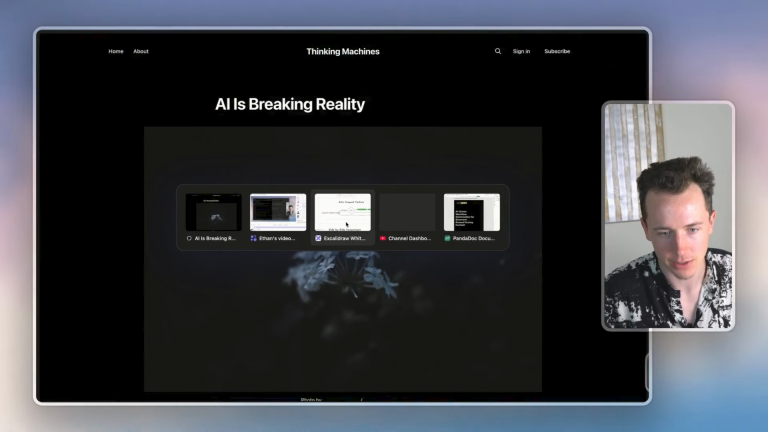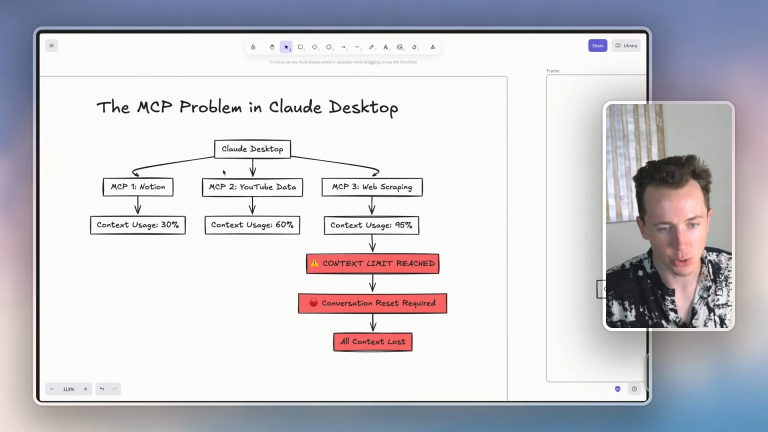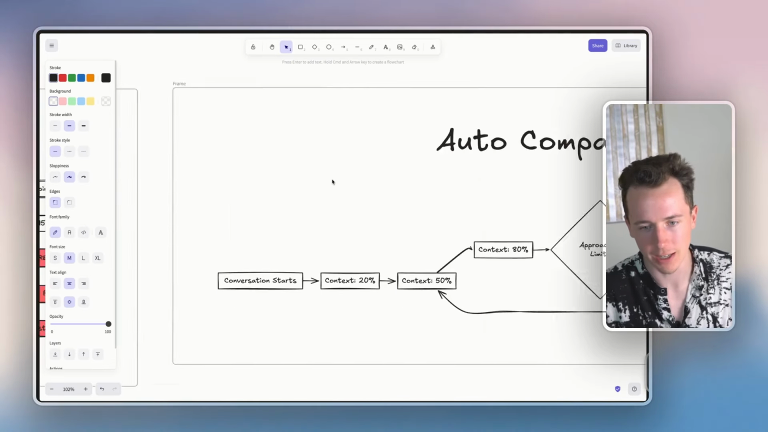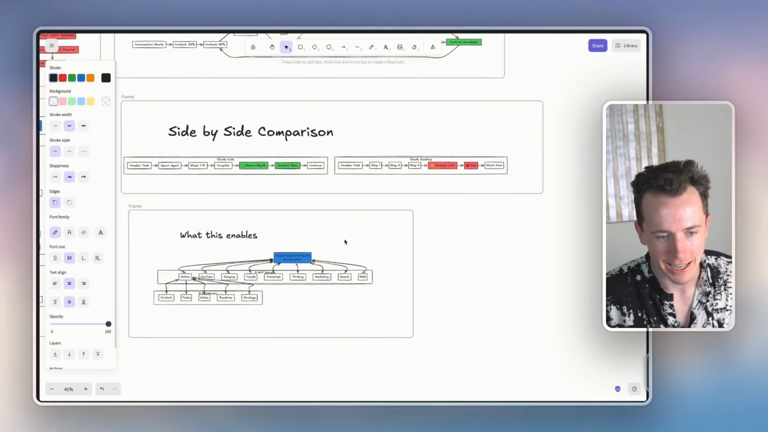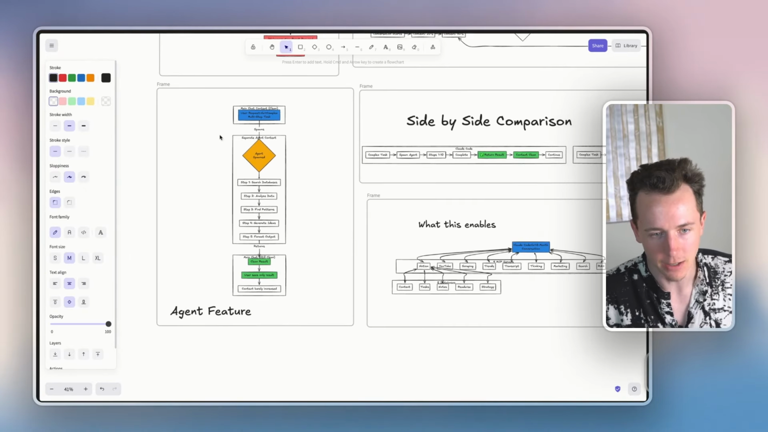So I want to show you exactly how this works, right? The common misconception is that desktop can't connect tools. It can, but it just breaks, right? And so this is the MCP problem. As soon as you connect to a couple MCPs, you just hit the context limit, right? So I kind of talked to you about the auto compact feature, and the biggest thing here is that you have agents.